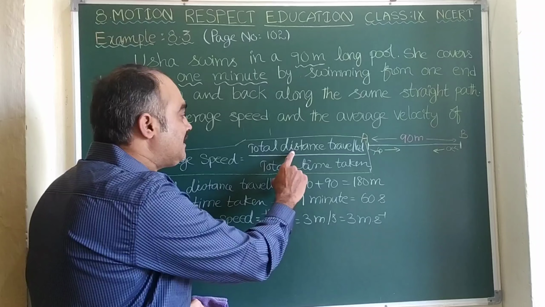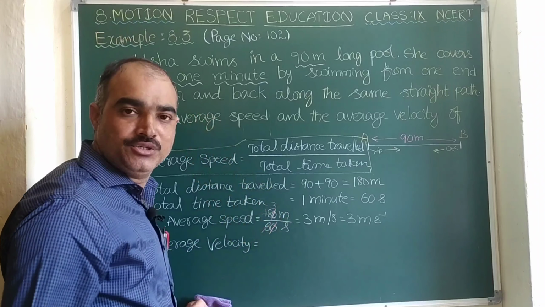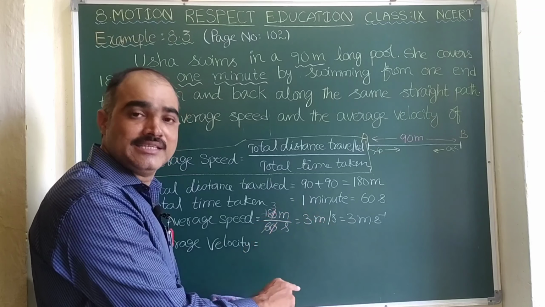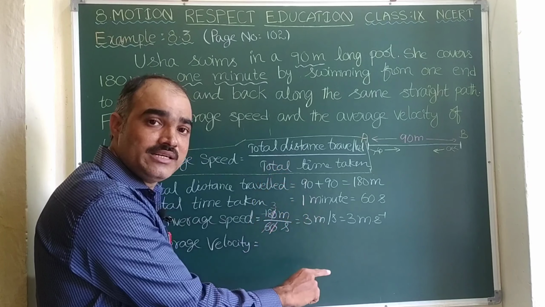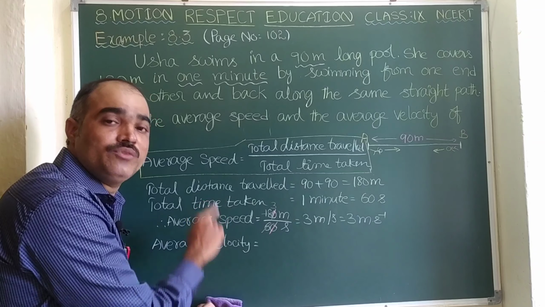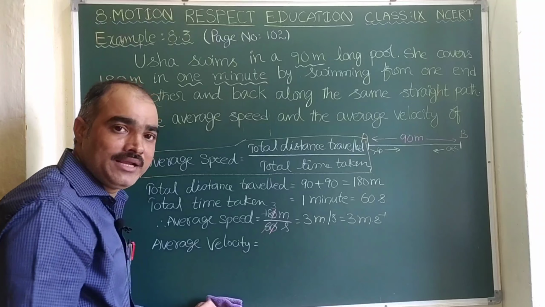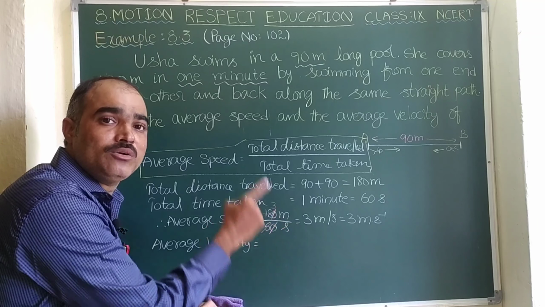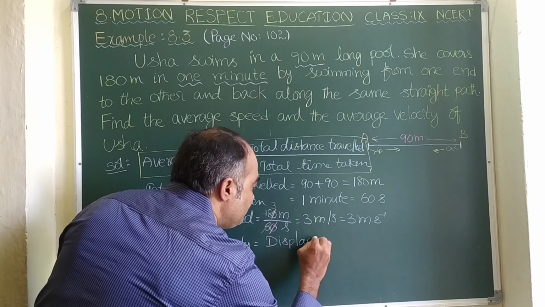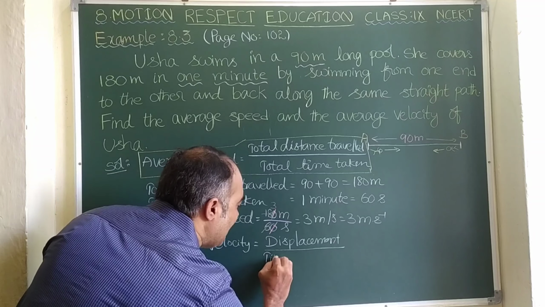In fact, distance is a scalar quantity, therefore speed is also a scalar quantity which has only magnitude, whereas displacement has both magnitude as well as direction. So displacement is a vector quantity, and velocity depends on it, so velocity is also a vector quantity. Remember, average speed is total distance traveled by total time taken, whereas average velocity is displacement by total time taken.